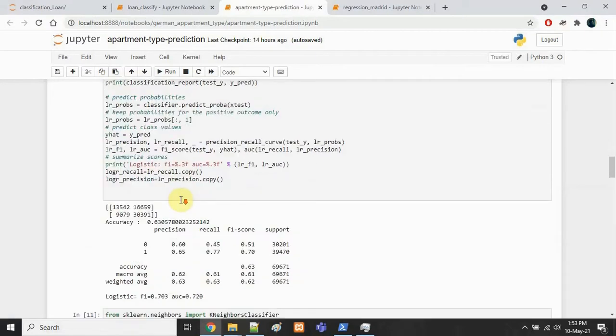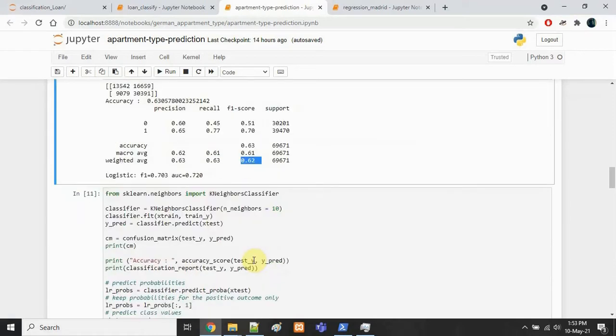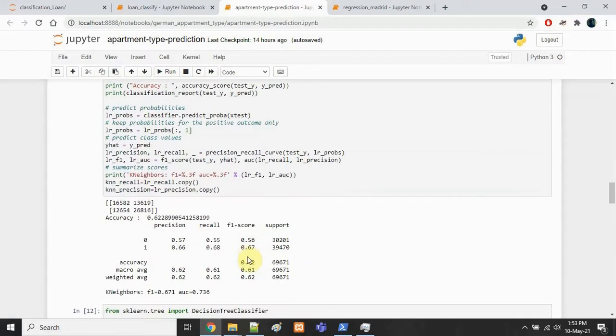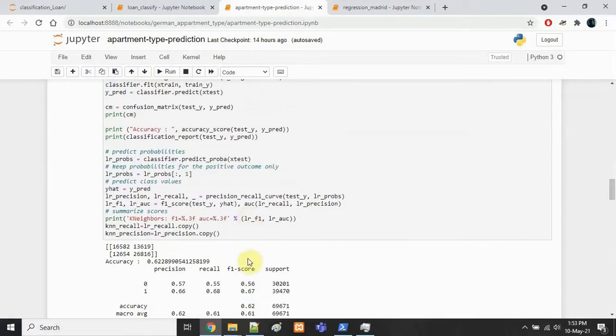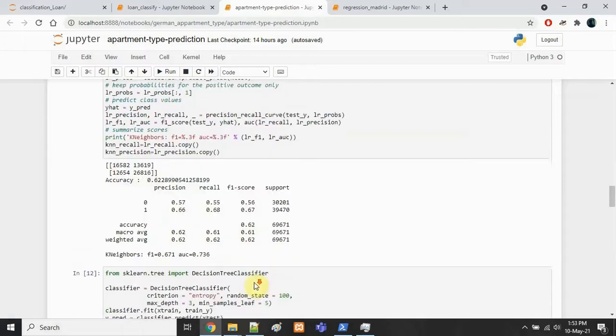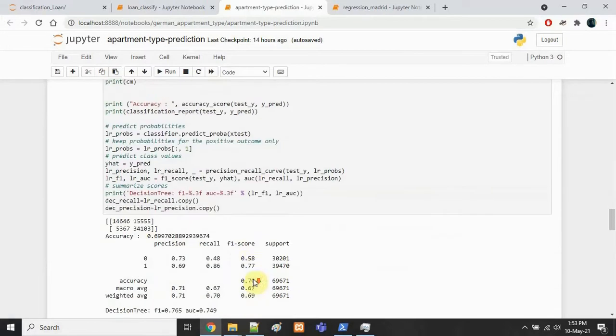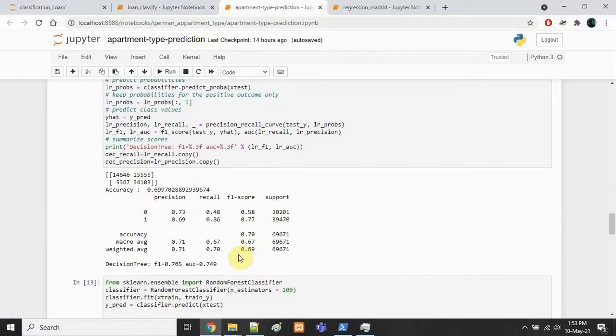Then we apply logistic regression with an accuracy score of 63%. This is my confusion matrix. And the F1 score is 0.62. For k nearest neighbors with neighbors 10, accuracy is 62% with F1 score 62%, and for decision tree classifier, we can see that the accuracy is 70% and F1 score is 69.